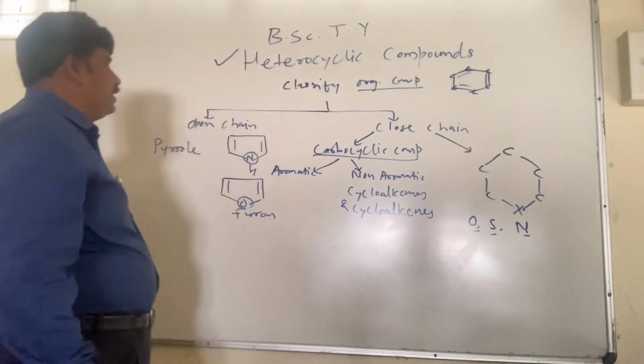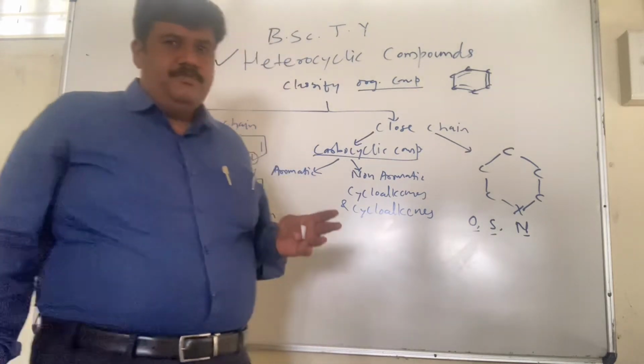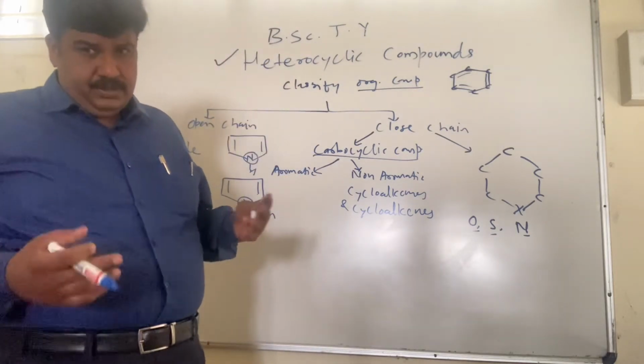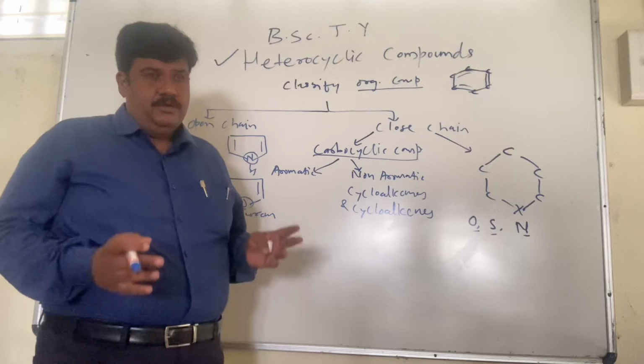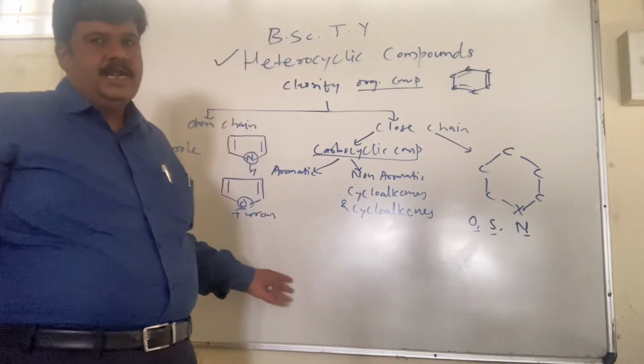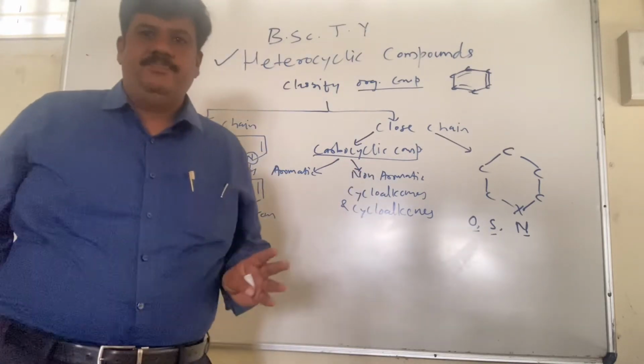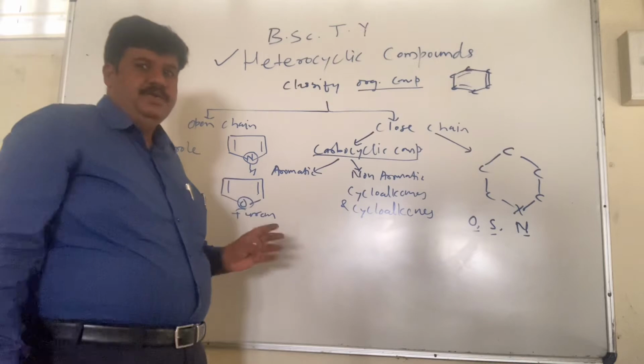These are very significant compounds in organic chemistry, because if we compare the chemical compounds made up of various atoms in the periodic table, we know that carbon has the highest number of compounds formed as compared to any other element.